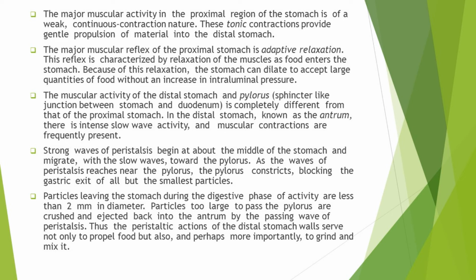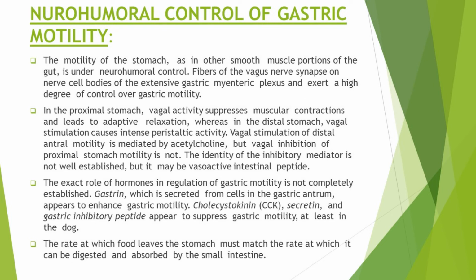As we know that the gastrointestinal motility is controlled by neurohumoral factors, similarly the motility of the stomach is also under neurohumoral control. So the fibers of vagus nerve synapse on the nerve cell bodies of the extensive gastric myenteric plexus and exert a high degree of control over gastric motility.